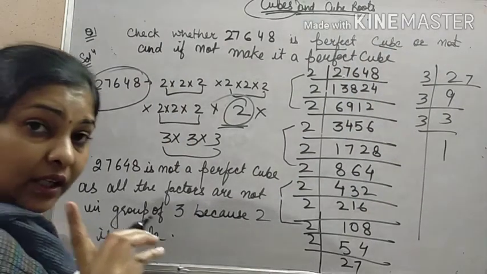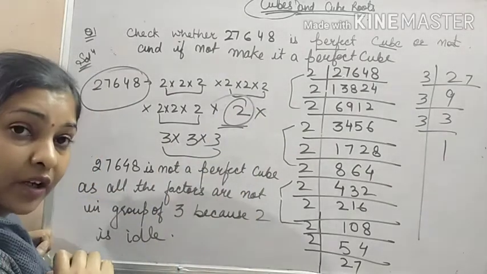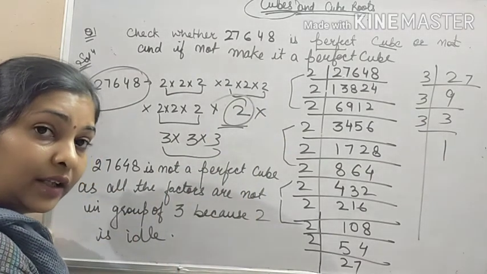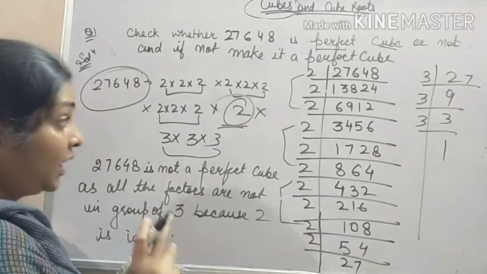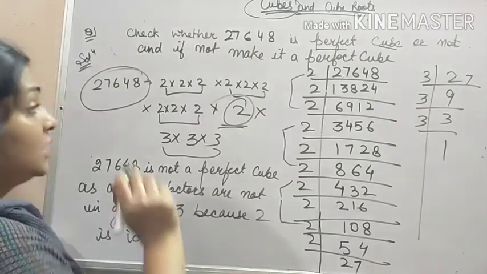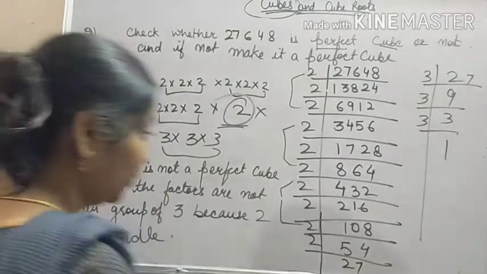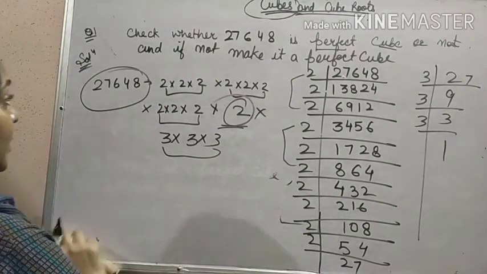See, in the chapter of square root, whichever was the extra number, we used to divide it or give it a partner. But here in the case of cube, 2 partners are needed. So if the case is of division, you just have to divide it by 2.